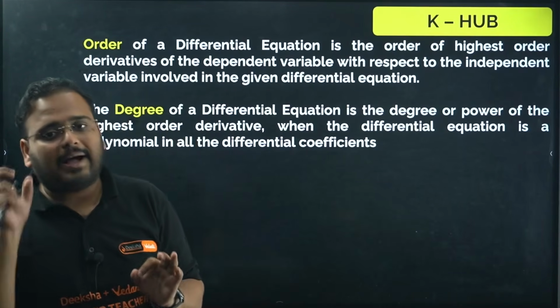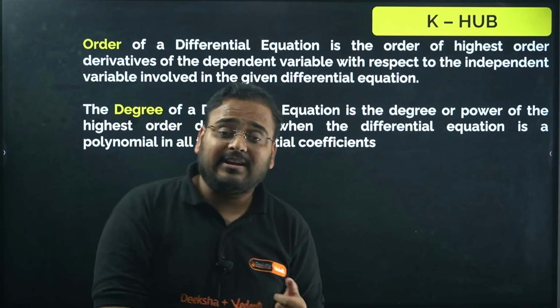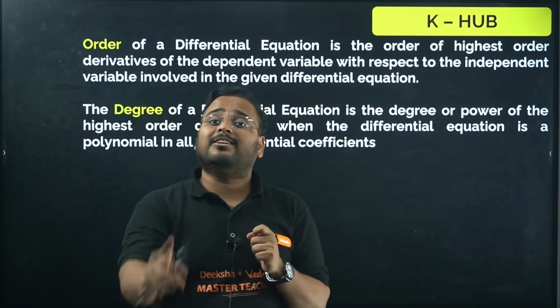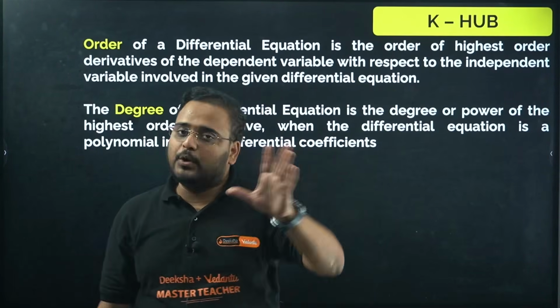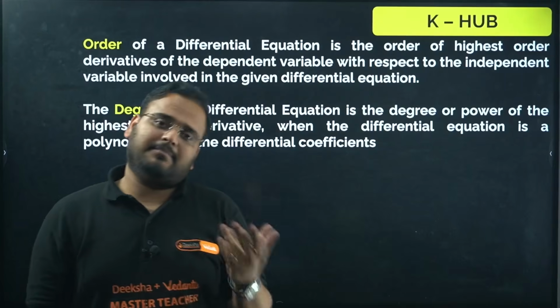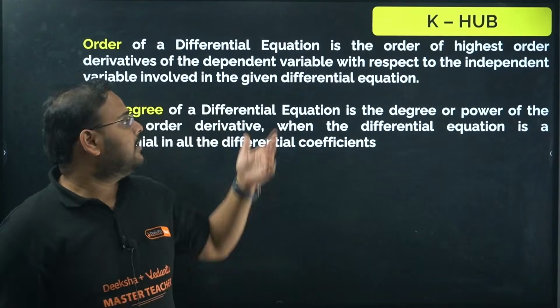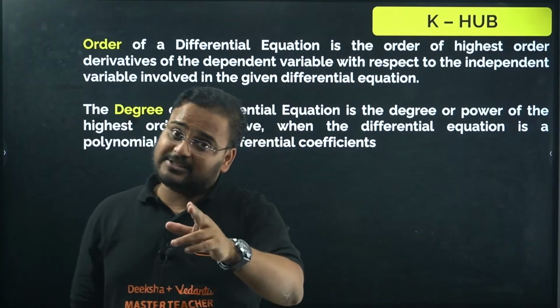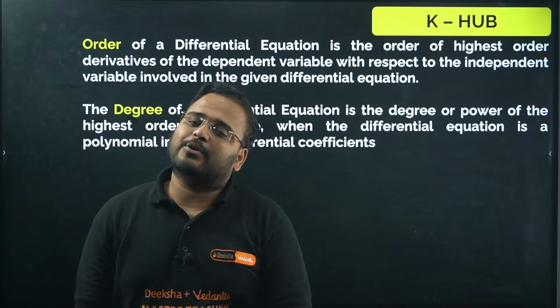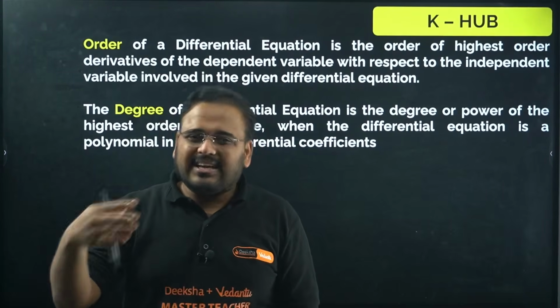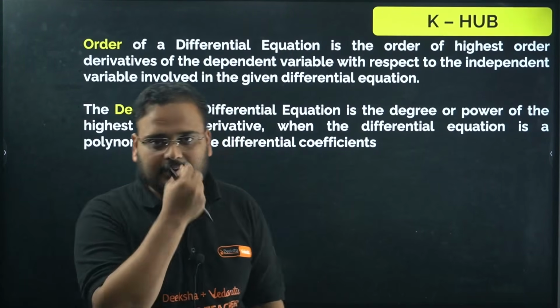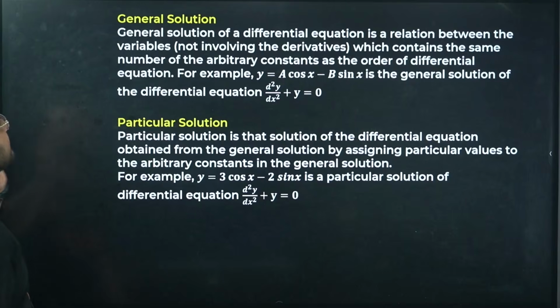But I hope I have made clear the meaning of order and degree, because this will exactly result in 1 mark in your PU2 for Saturn. For KCET, it might, because sometimes if the paper is easy, they can give you a question on that. Otherwise, they can ask a complicated question on integrating factor or on LDE or HDE. They can keep asking that. Okay, we'll go ahead and learn.